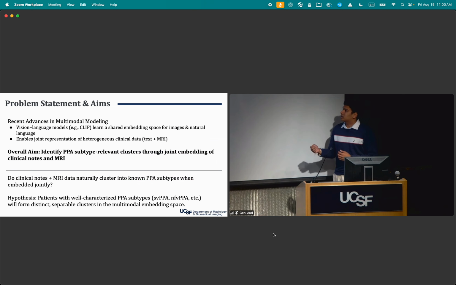So with the recent advancement in multimodal modeling with the vision language models like CLIP from OpenAI, there's an ability to generate a shared embedding space for images and natural language, which can represent these heterogeneous clinical data samples in a shared space. So what I wanted to do using this was identify PPA subtype relevant clusters through these joint embeddings in the shared latent space. And I hope to see that the subtypes would cluster themselves naturally without any need for a classifier.